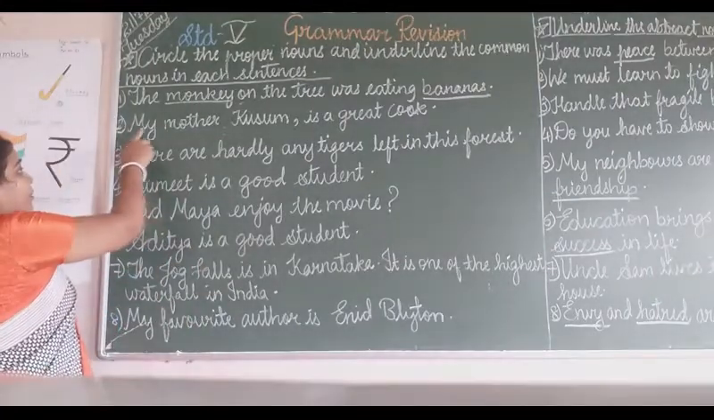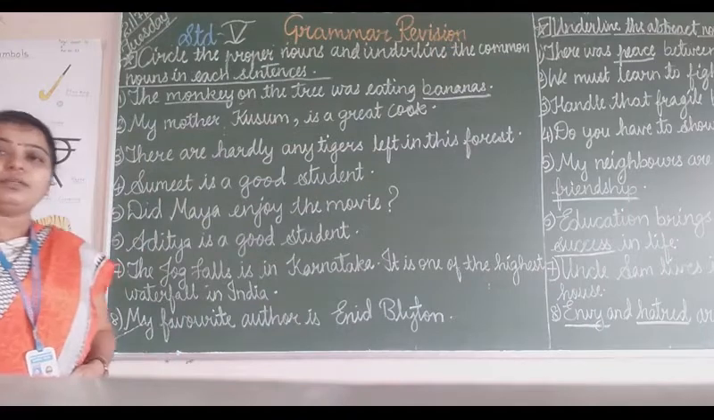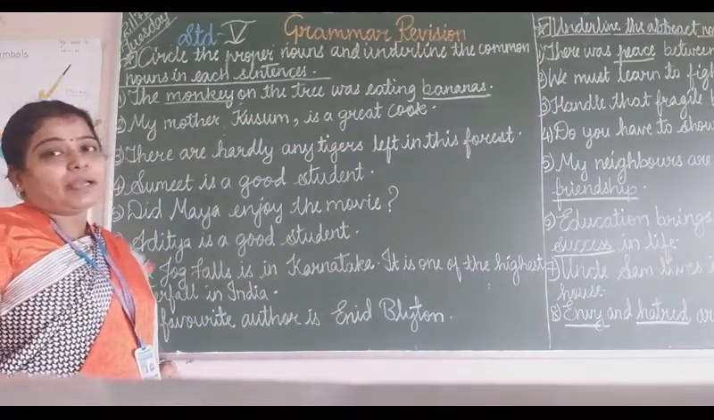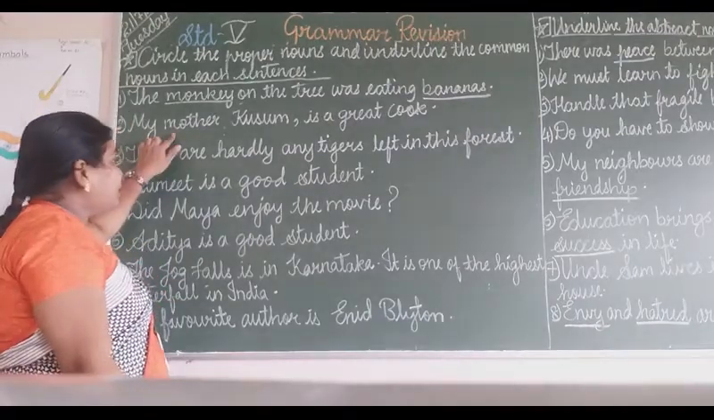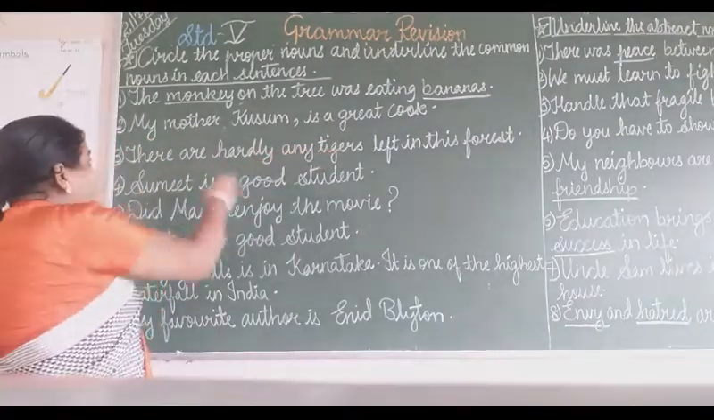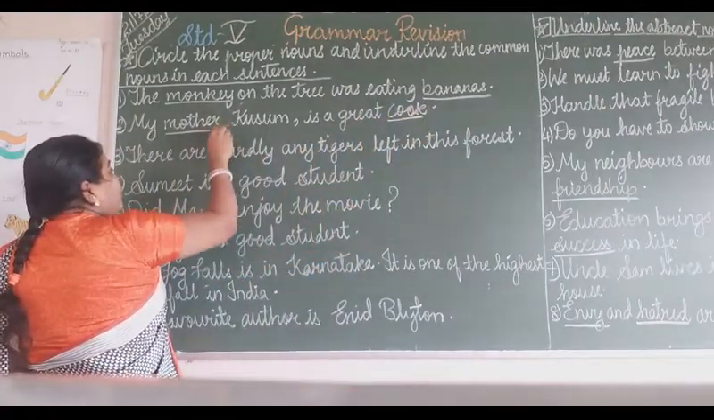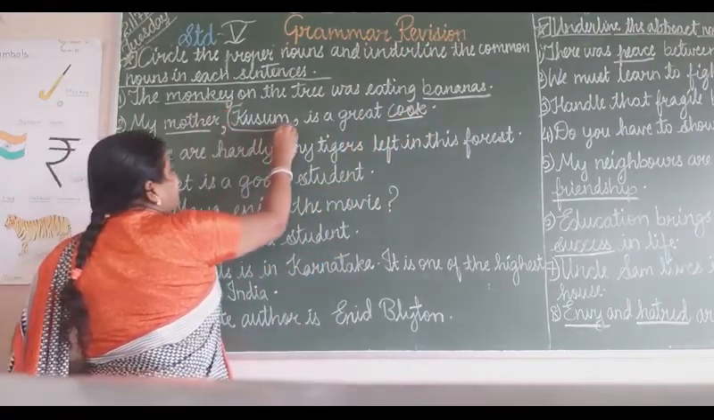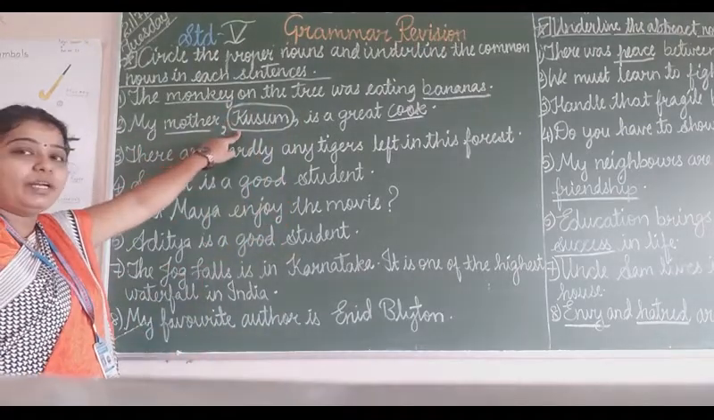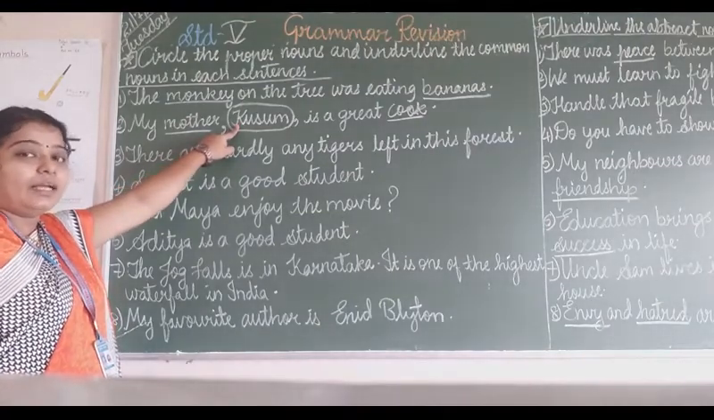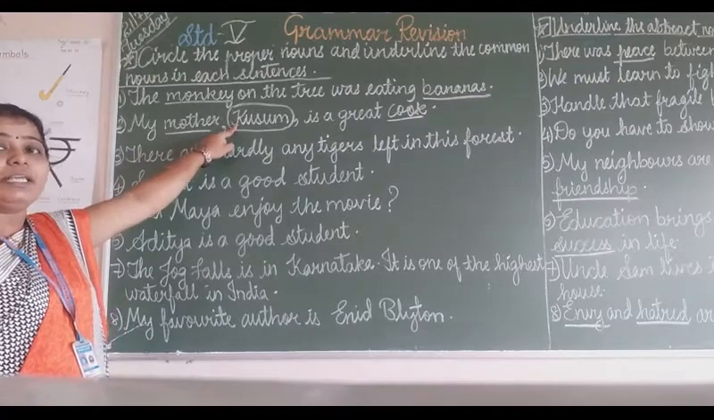So next, my mother Kusum is a great cook. Cook means the person who cooks the food, or there are many persons who cook the food, so commonly we call them a cook only. Mother and cook are common nouns in this sentence, so we will underline them. And Kusum is the name of the mother, it is a special name, so we will circle the word Kusum because it is a proper noun and it begins with a capital letter. Keep in mind that proper noun always begins with capital letter.